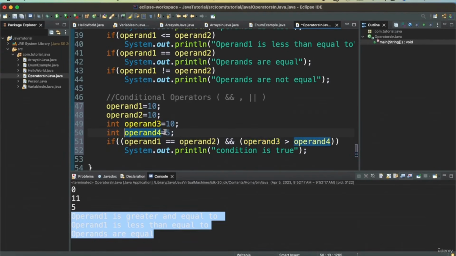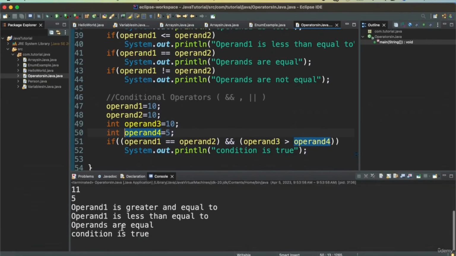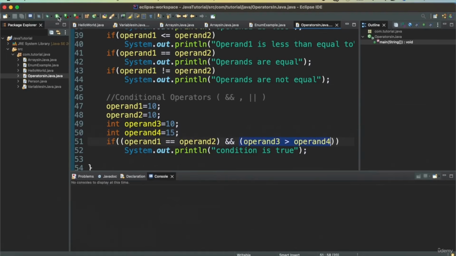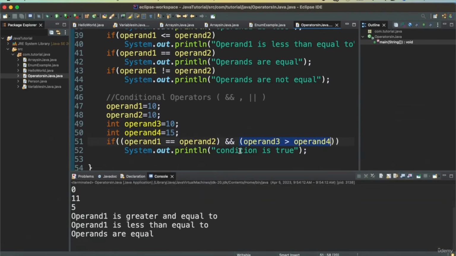Compiler was complaining because it wasn't defined. Now that we have defined it, we can run this and we can say that this condition is true. If we change this value and make it 15, then the second condition will be false, in which case this value won't be printed. So we won't have condition is true.